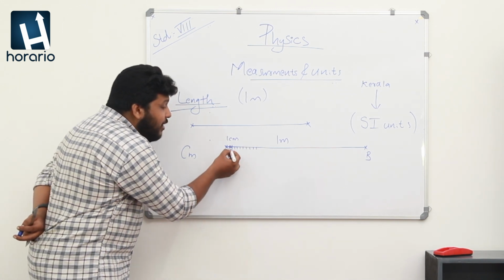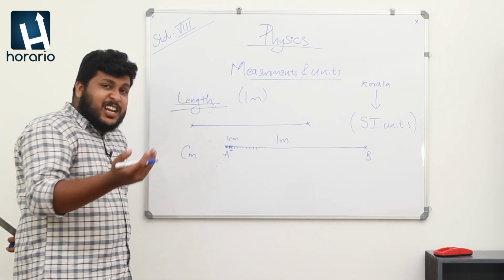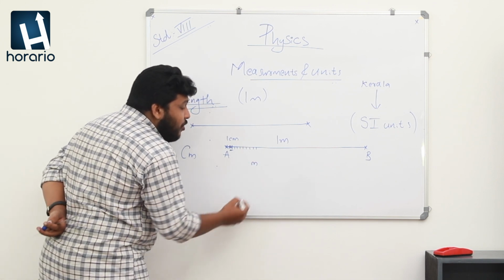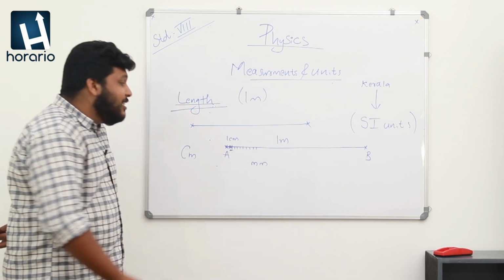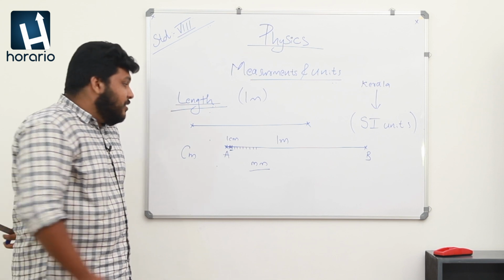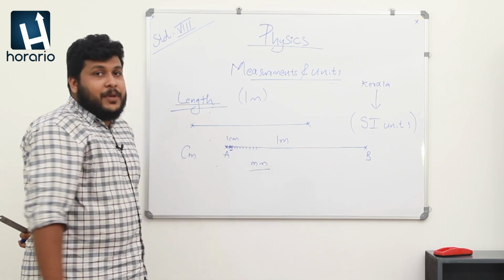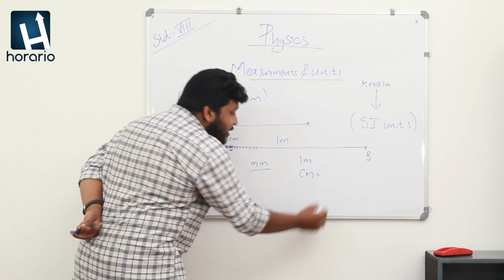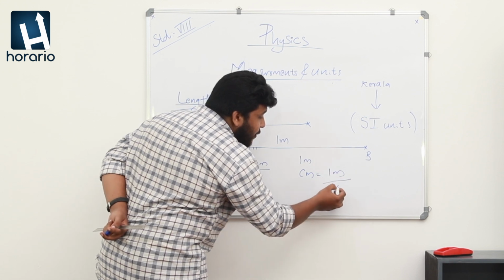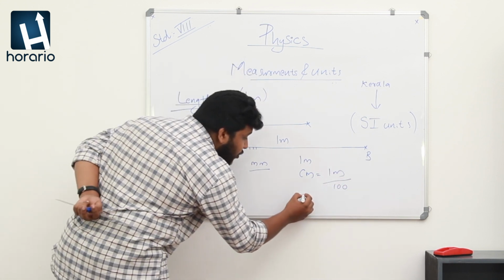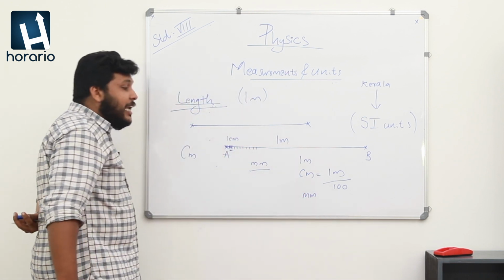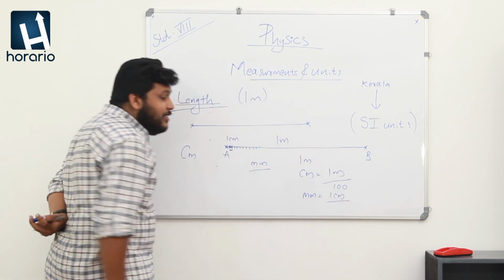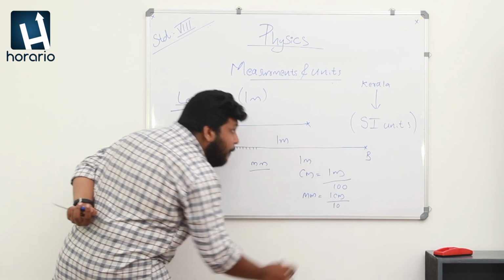Then what happens when we want to measure a length which is less than a centimeter? In that condition, we use another unit which is known as the millimeter, denoted with the letters mm. Centimeter, millimeter and meter. 1 centimeter is 1 meter divided by 100. What about the millimeter? In the case of the millimeter, we divide 1 centimeter into 10 equal parts.